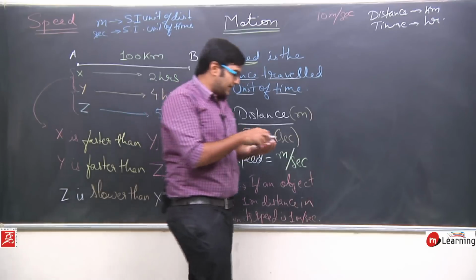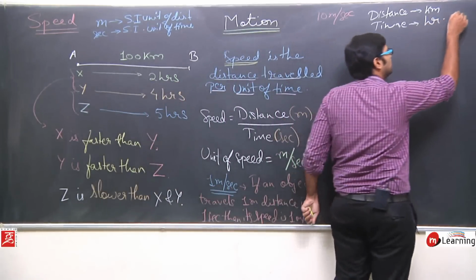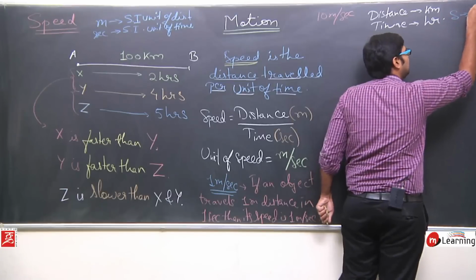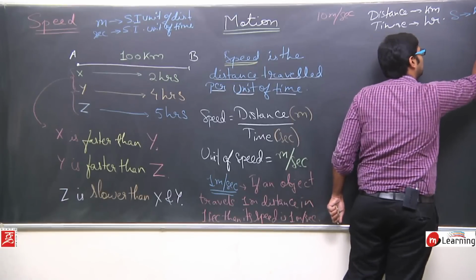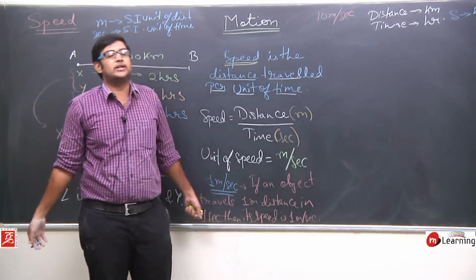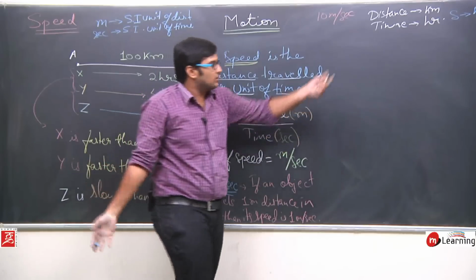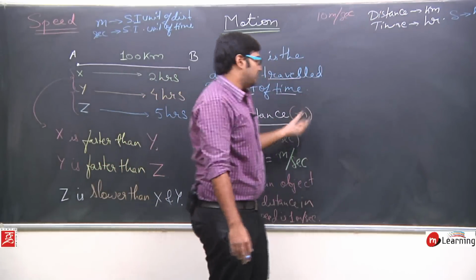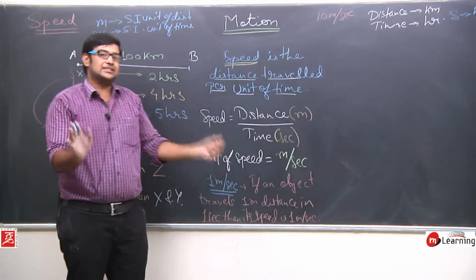So the unit of speed can also be kilometers per hour. No problem. We can say it in kilometers per hour, or we can write meters per second. It does not matter, it is just the speed.